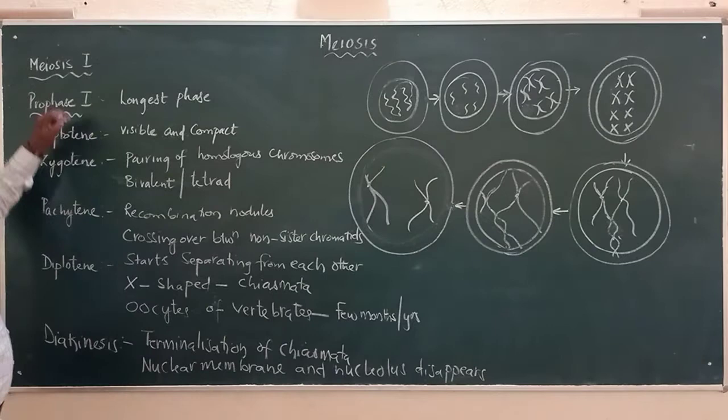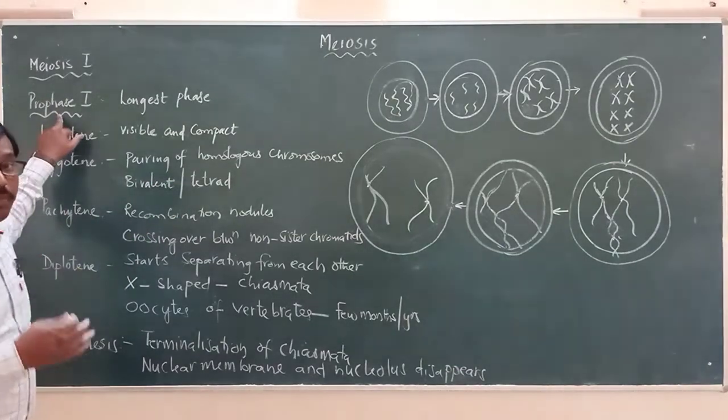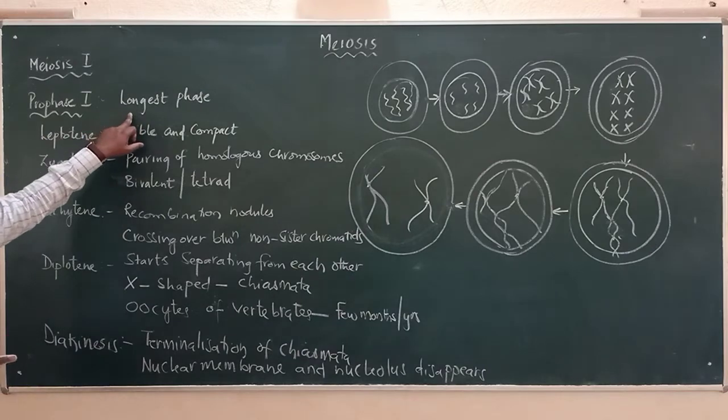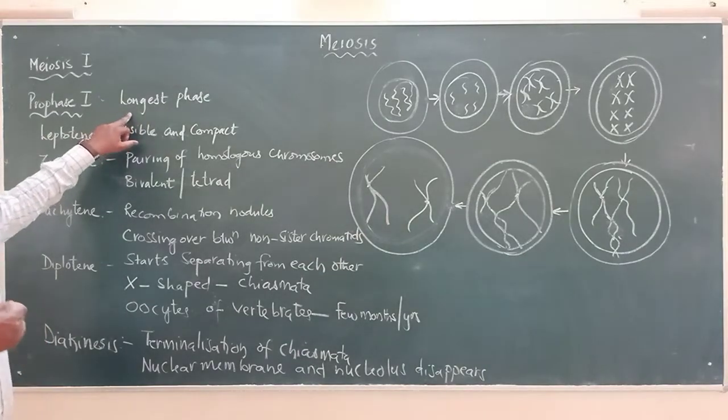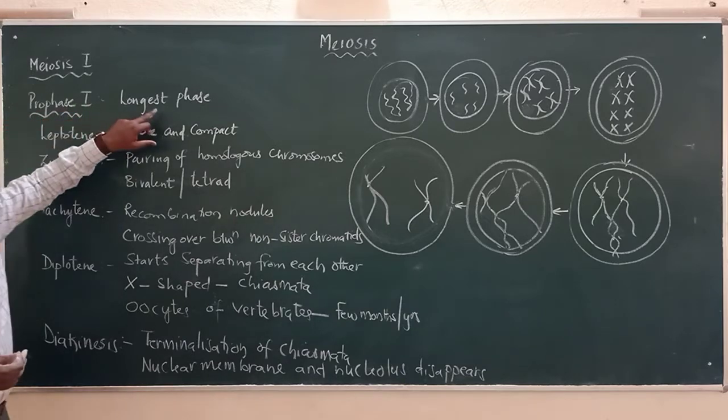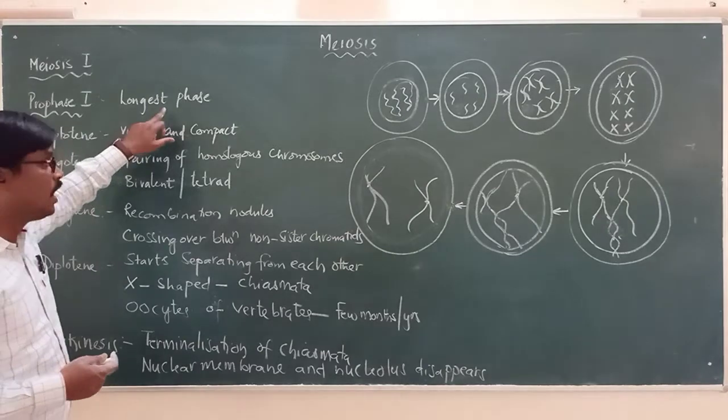Now we will see the first phase of meiosis 1, prophase 1. Whenever you are discussing this cell division, you should remember that prophase 1 is the longest phase. It is again subdivided into leptotene, zygotene, pachytene, diplotene and diakinesis. All these stages can be seen under prophase 1. So prophase 1 is the longest phase.